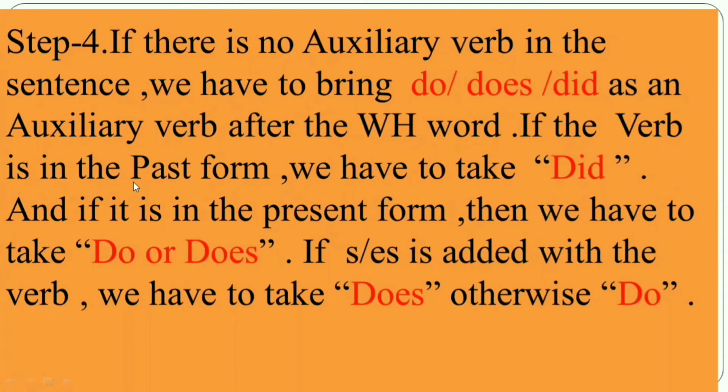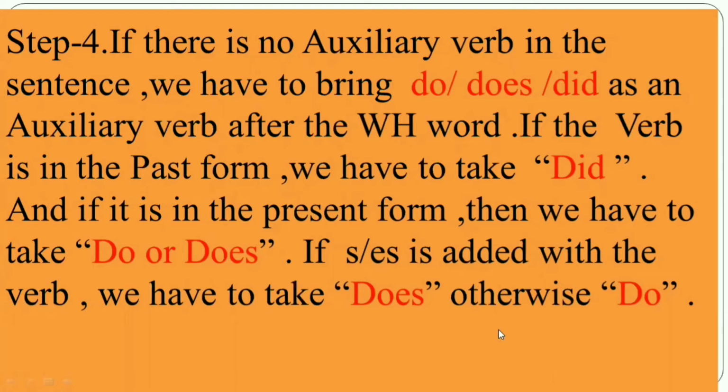If the verb is in the past tense, we have to take did. And if it is in the present tense, then we have to take do or does. If s or es is added with the main verb, then we have to take does, otherwise do. That means, my dear student, you have to check whether there is any auxiliary verb in the sentence or not.